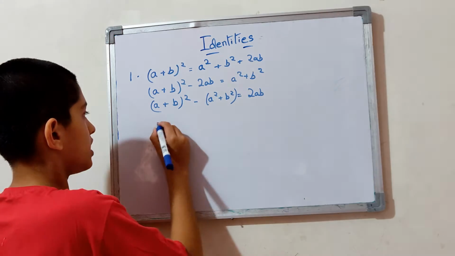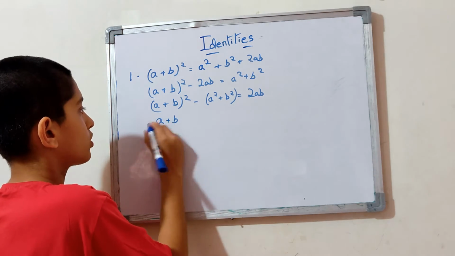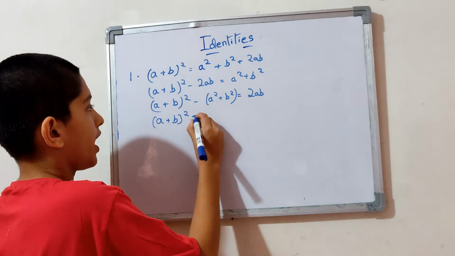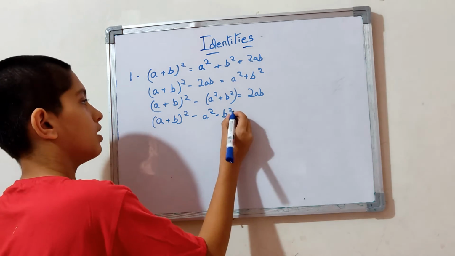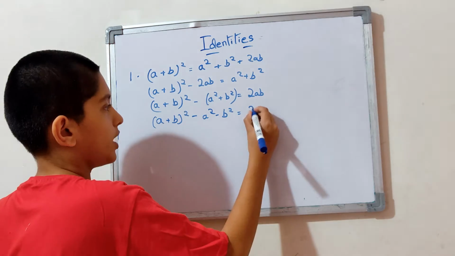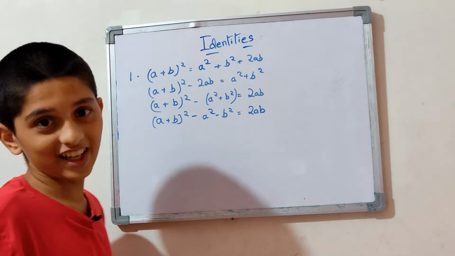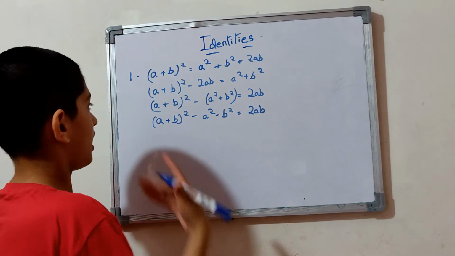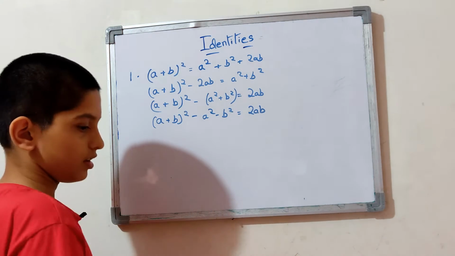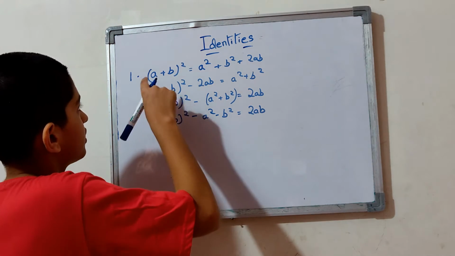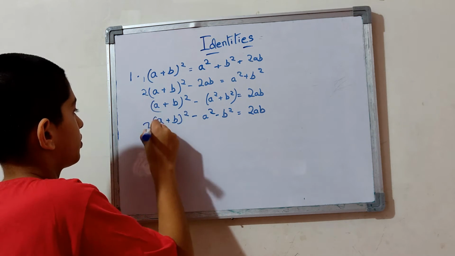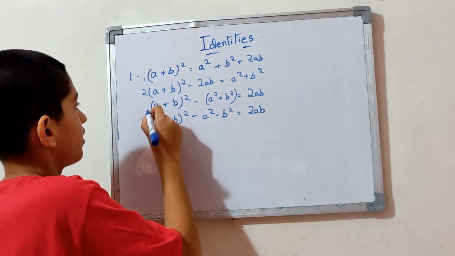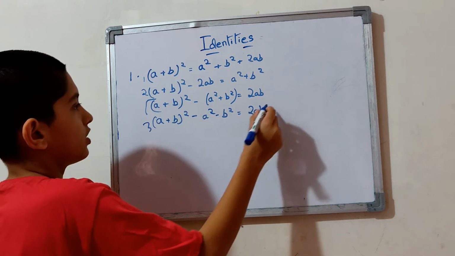And what you will get here is (a + b) the whole square minus a square minus b square is equal to 2ab. This is the last exchange offer they provided. This one is this one, and this one. This is just the solving of that. So this is one.